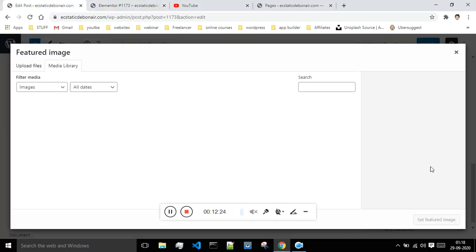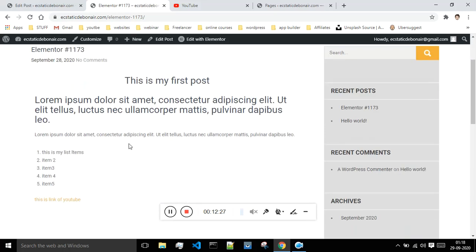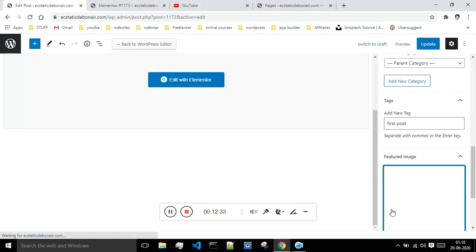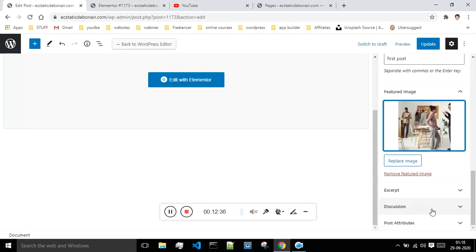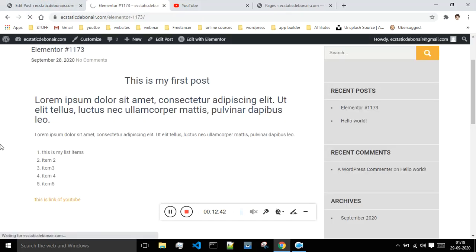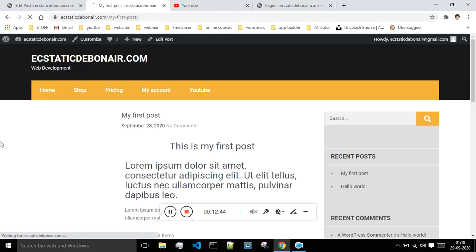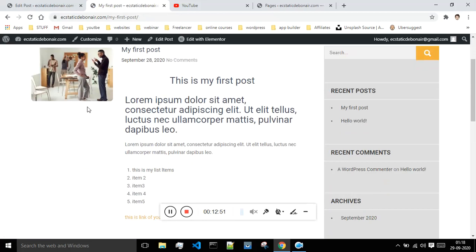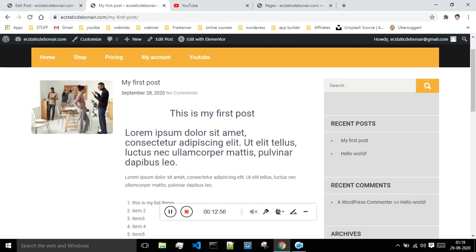Okay, so now what I'll do is I will select the featured image. As of now my post is not having any featured image over here, so I will give the featured image like I will set this as my featured image, and I will say update. If I'm just coming over here and refreshing, then now as can be seen, my post is having this featured image. Okay, so this is how you can give the image to your blog post. Okay, so if your post is about a recipe of palak paneer, then you can just display the image of palak paneer over here. If you're having the website of this making the recipes and all.